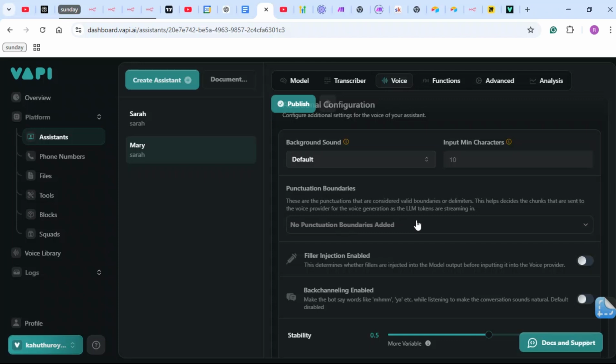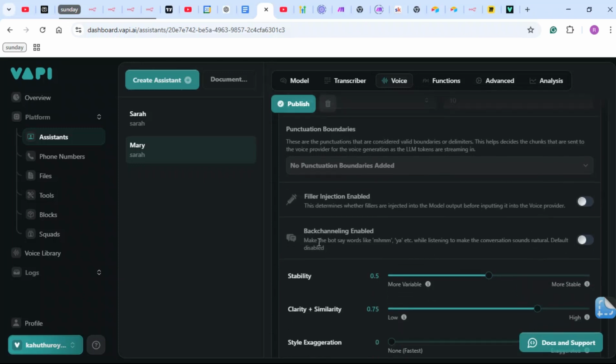Punctuation boundaries: no punctuation boundaries are added. I'm not going to add this. Fill injection: these are domains where fillers are injected into the model output before inputting it into the voice provider. I'm also going to leave this at default.